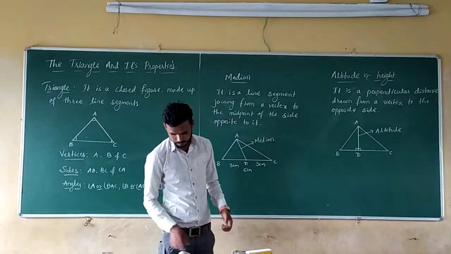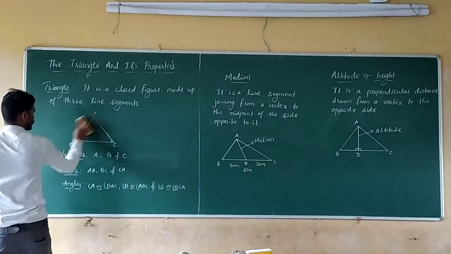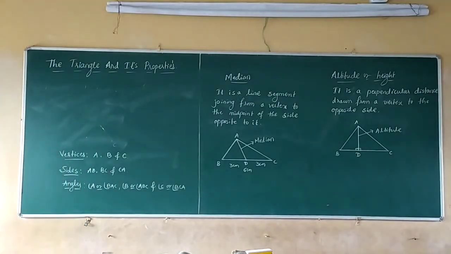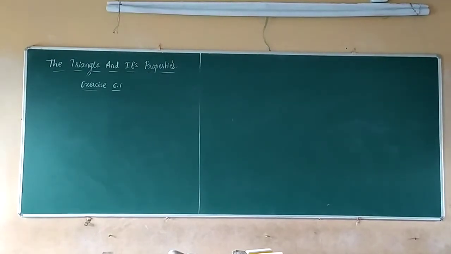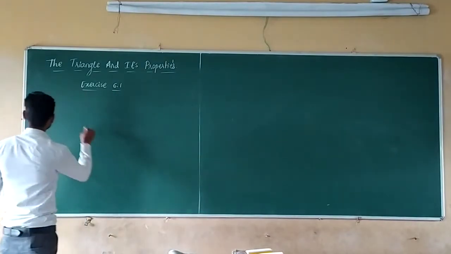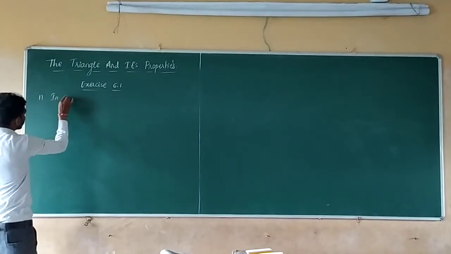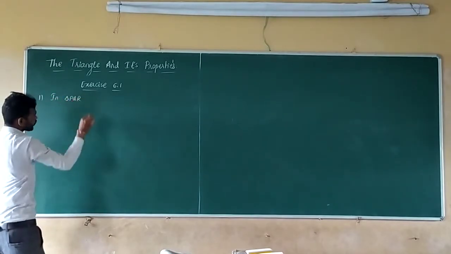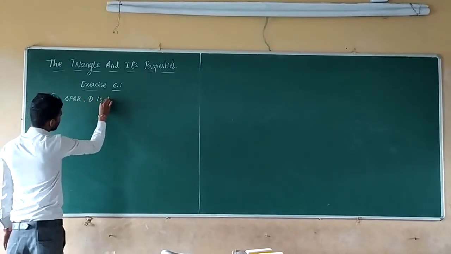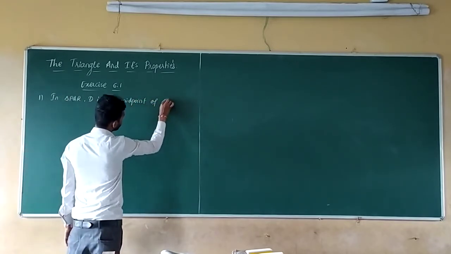Now let us see the exercise 6.1. In the first question, in triangle PQR, D is the midpoint of QR.